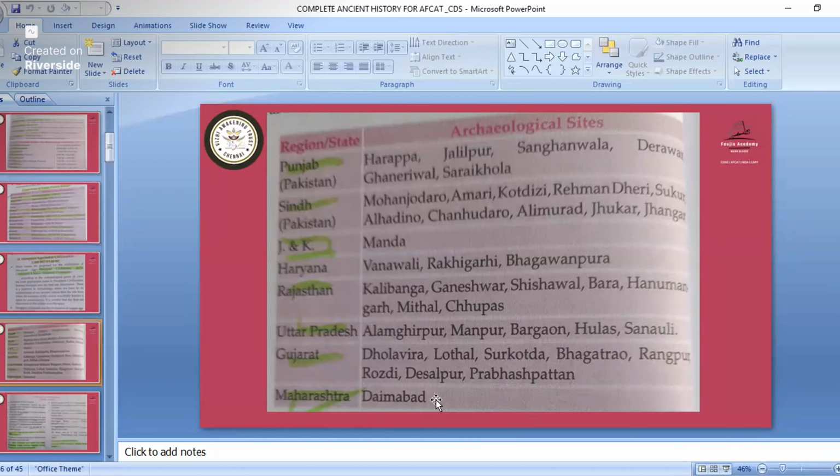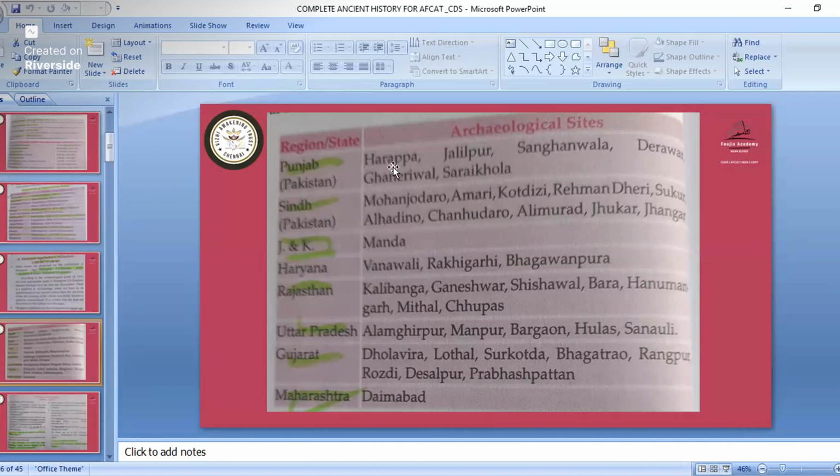And in Maharashtra it was Daimabad. In Gujarat, you must remember these four cities: Dholavira, Lothal, Surkotada and Rangpur. In Maharashtra, Daimabad, that is only one. In Uttar Pradesh, Alamgirpur. In Rajasthan, Kalibanga and Hanumangarh. In Haryana, Banawali and Rakhigadi. Jammu and Kashmir has only one, so you will remember it. And in Sindh, Mohenjo-daro, Kotiji and Chanhu-daro.